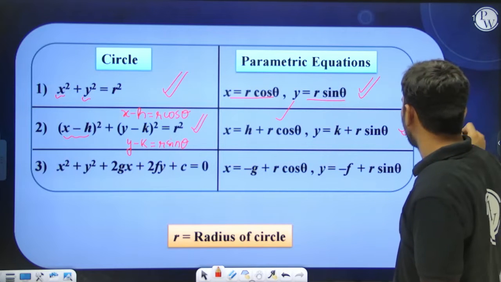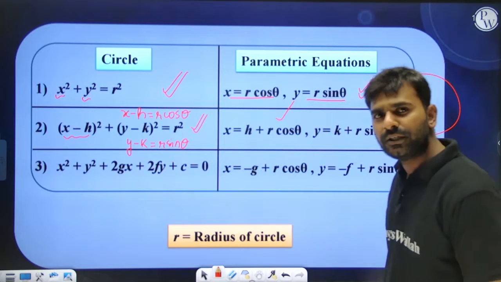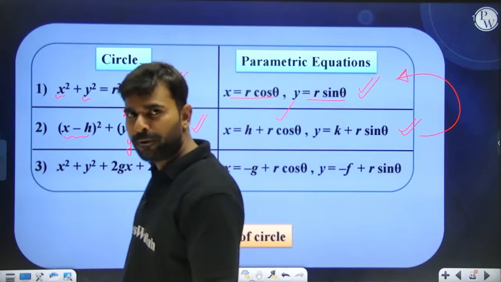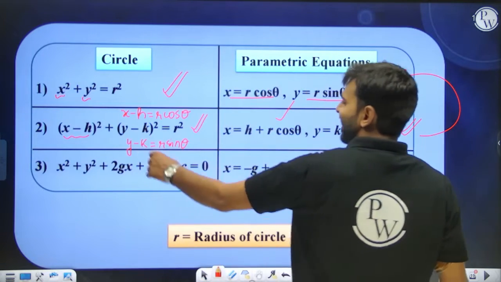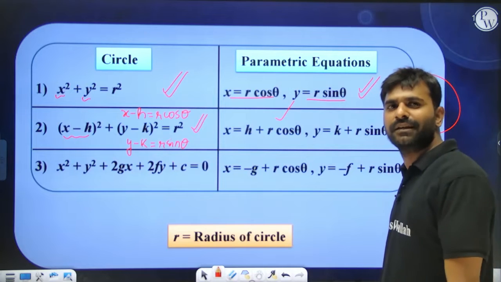You will ultimately fall where? You will ultimately fall in the standard circle only. I hope you guys are clear with this particular thing. Okay, over here h comma k is nothing but the center of the circle.